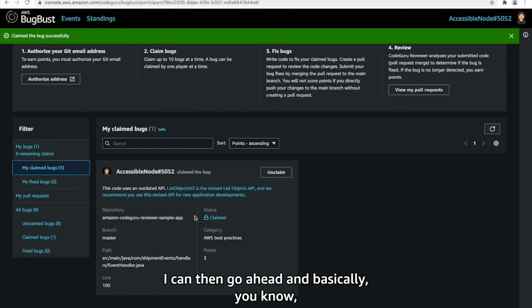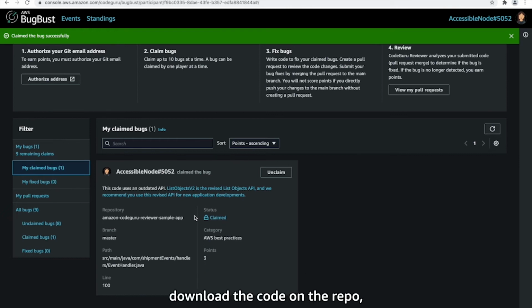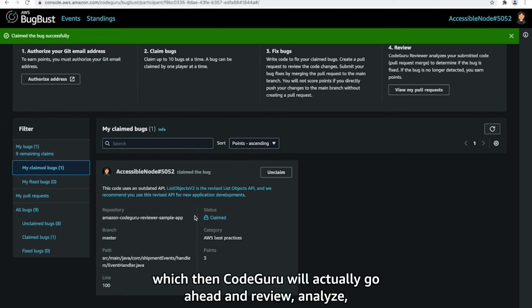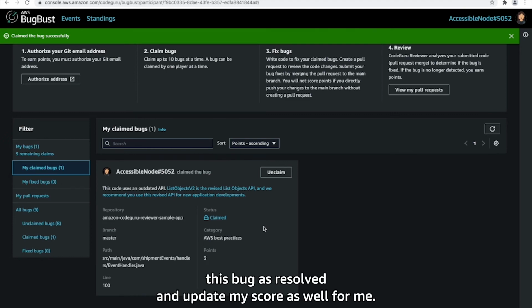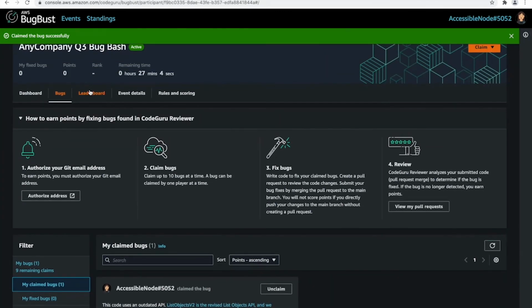I can then download the code, clone the repo, fix the code, and then generate a PR, which CodeGuru will review, analyze, recognize the fix, and mark this bug as resolved and update my score for me.